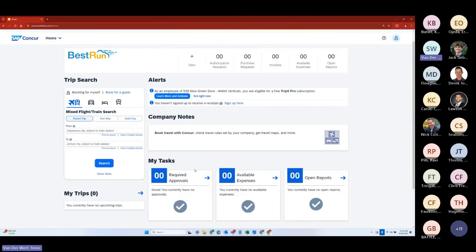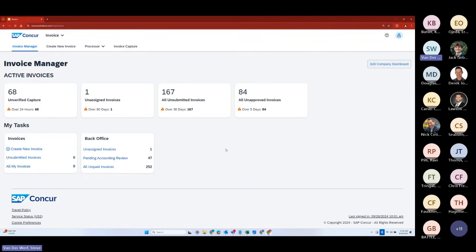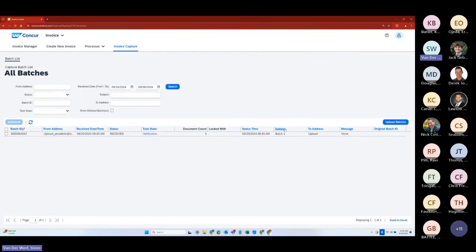So first place I want to go here, again, I'm on my landing page. I want to go to Invoice. You could have this page appear automatically, by the way, if you have one of these roles, like when you log in. And the first place I want to go to is invoice capture, because the first step along the way for an invoice is getting that invoice information from your vendors into the system. So today, if you're entering it manually, you're reading these invoices and have to type it all in, that's very, very labor intensive. And I'm sure it's speaking to a lot of you that manage that process, and you're sensing the pain I'm talking about there.